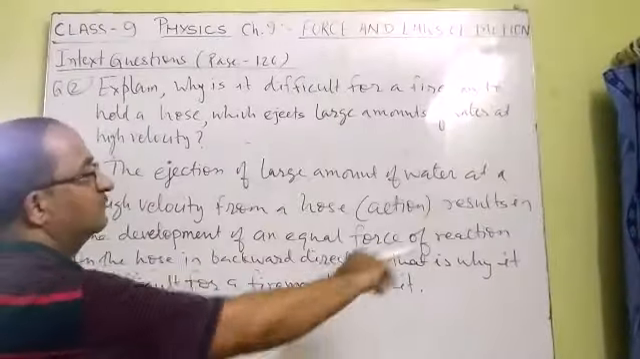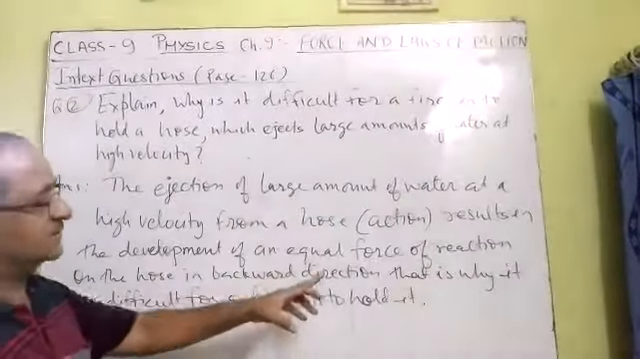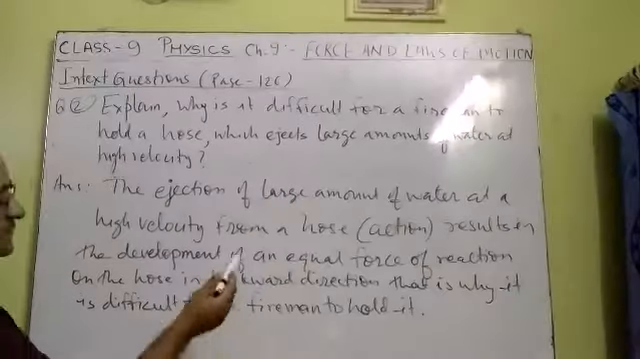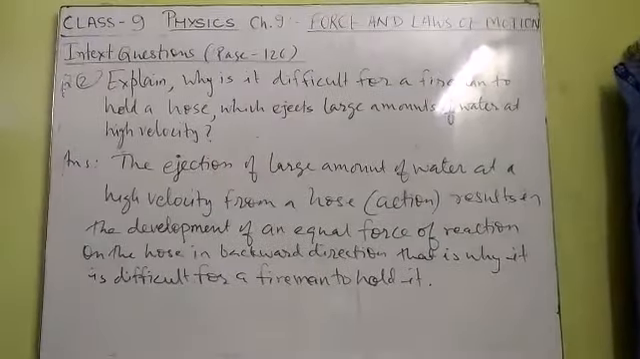This means if we throw the water with a machine in the forward direction, it will be considered an action. With the same force, the hose will move in the backward direction. This is due to the reaction force, and that is why it is difficult for a fireman to hold it.